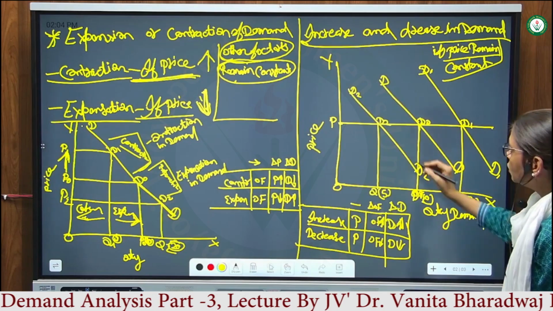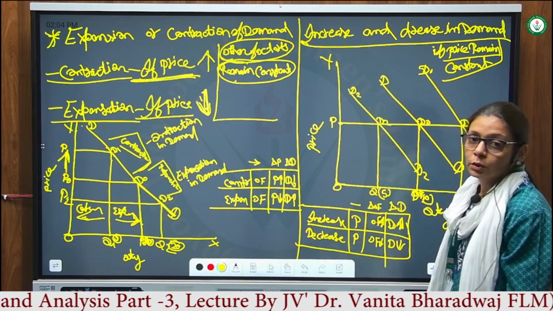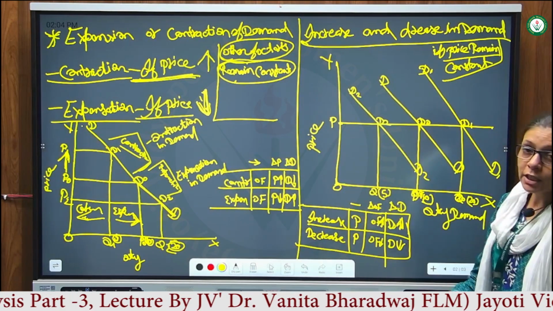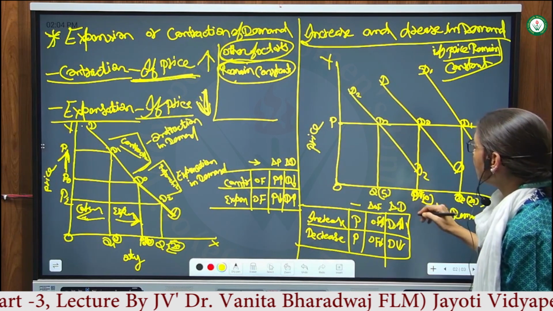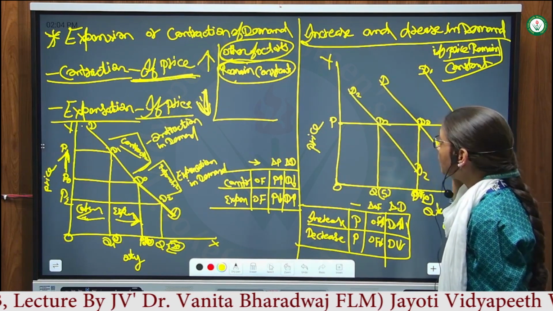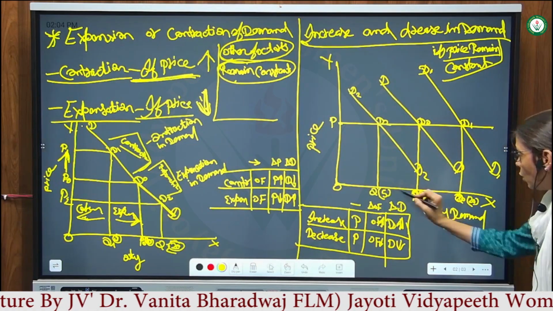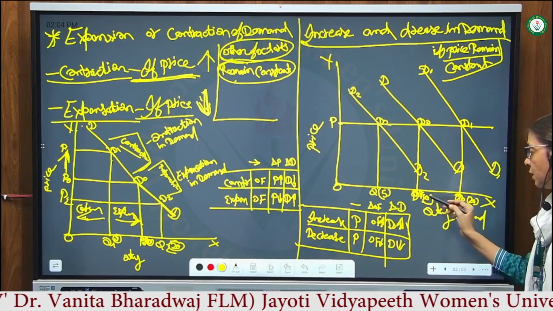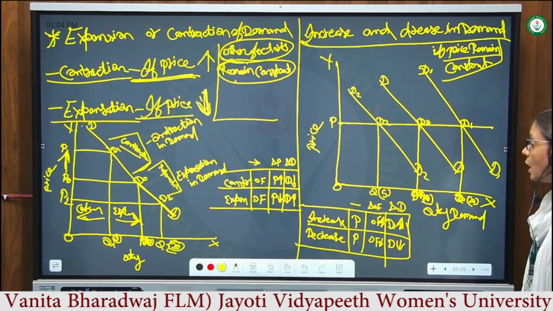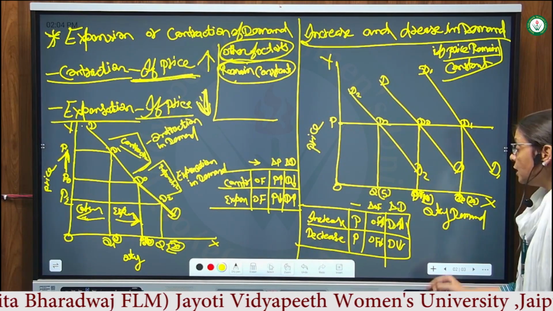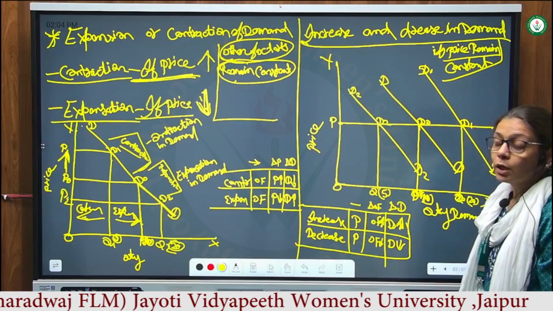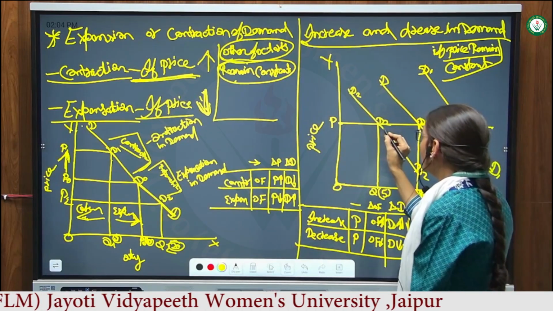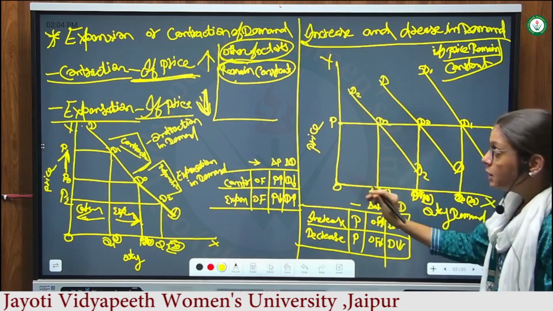If we think that the consumer now has less income, he lost his job or other things, or he changed his taste, whatever other factors may take place, he reduces his demand at the same price, he moves from OD to OQ quantity. Previously he was purchasing 10 units at the same price, now other factors have changed and he is demanding only 5 units of a particular commodity. In that situation, the demand curve will move to the left side along with the same price.